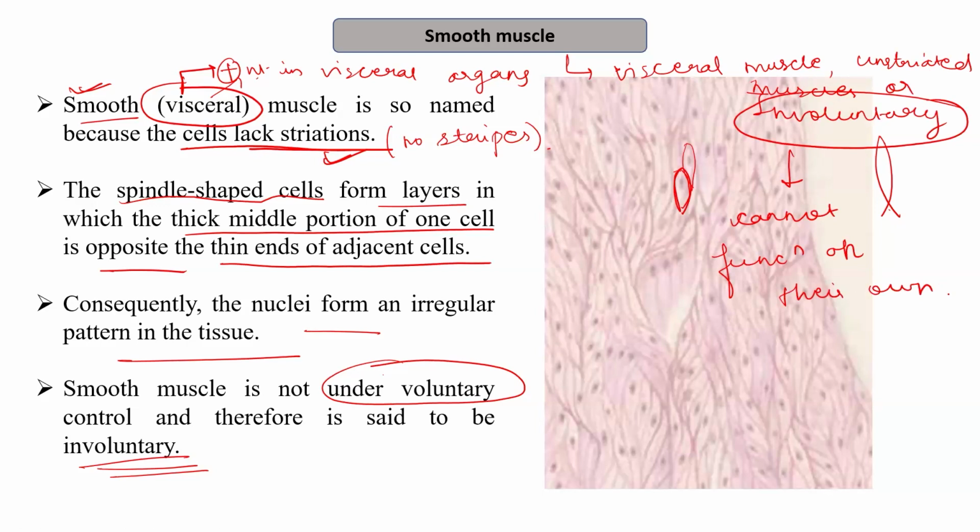We can differentiate between smooth muscles and striated muscles on various points, like firstly, the location. Smooth muscles are usually present in the visceral organs. The skeletal muscles are usually attached to the skeletal system, that is the bones. Smooth muscles lack the stripe-like pattern, they lack the striations, while the skeletal muscles have the striated pattern. Then the shape of the cell is different. In the skeletal muscle, it is cylindrical in shape. In the smooth muscles, it is spindle-shaped cells.